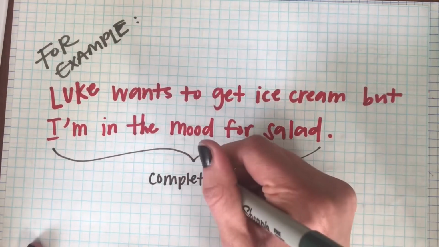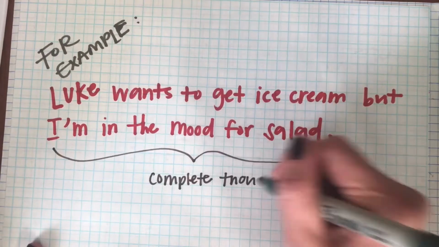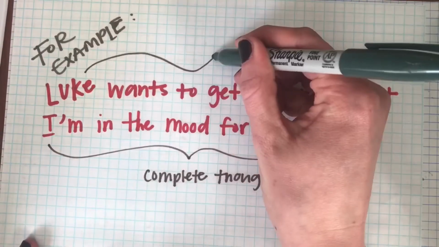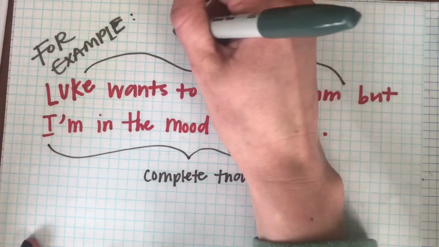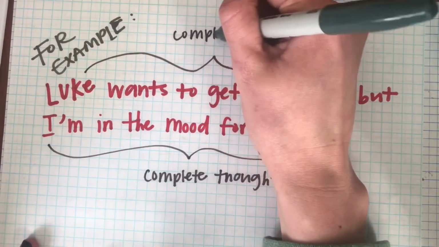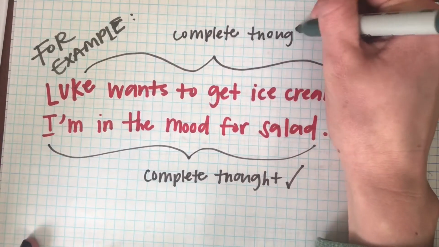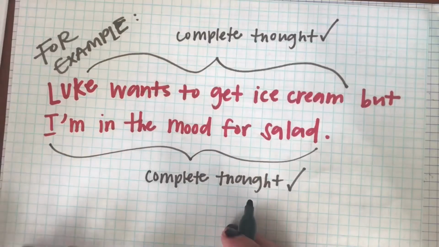So here we see, again, go back to what we thought about with the clauses, what makes a complete clause. Luke wants to get ice cream. Luke is our subject, wants to get ice cream is our predicate. So there's that complete thought there, or that complete clause.